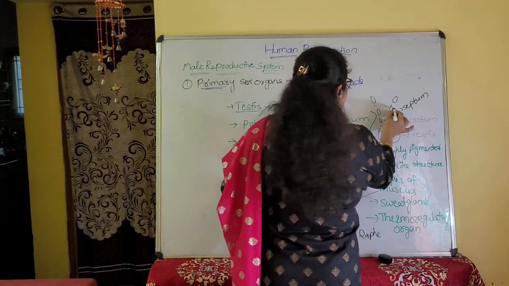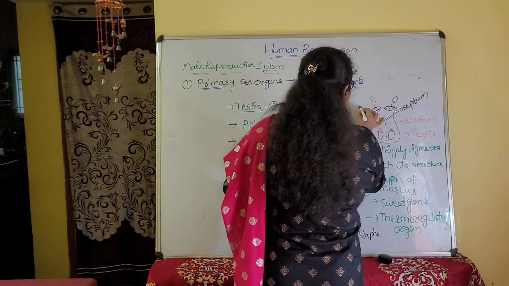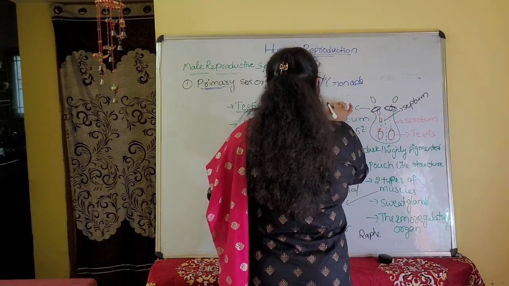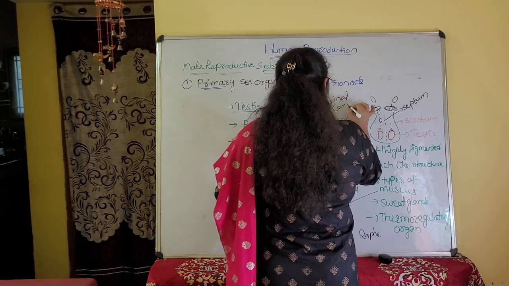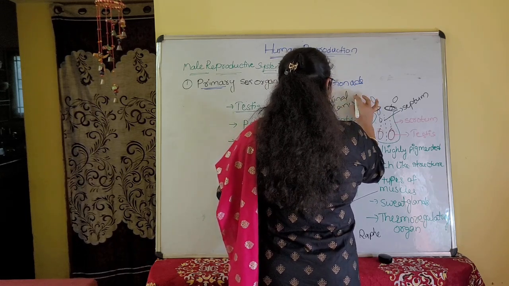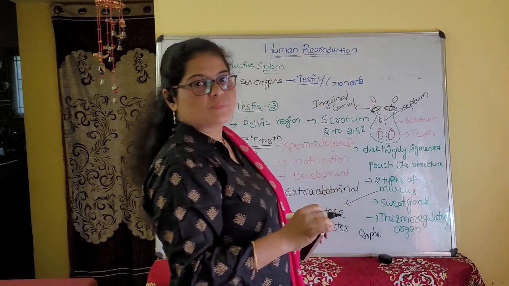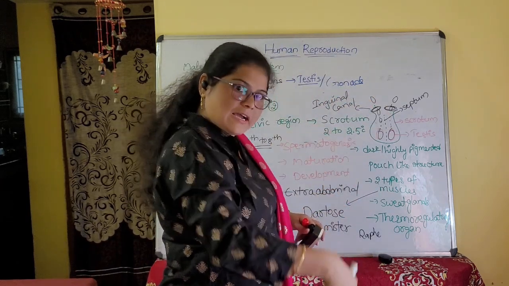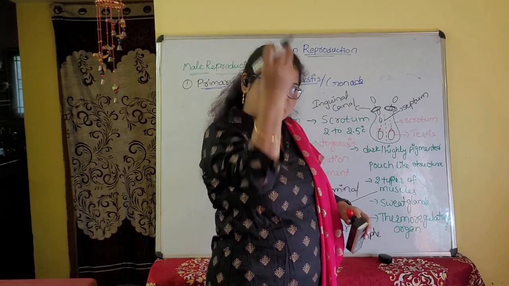Through which structure do they come? A canal-like structure is present, which we call the inguinal canal. It is the opening through which they enter, descending from intra-abdominal to extra-abdominal.